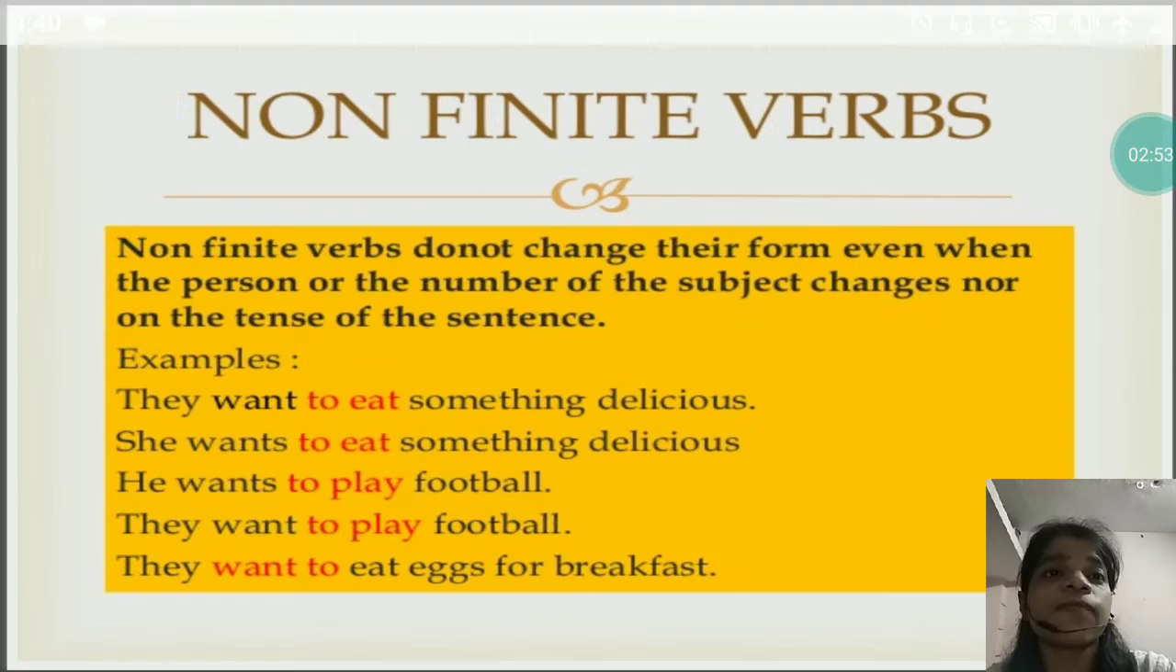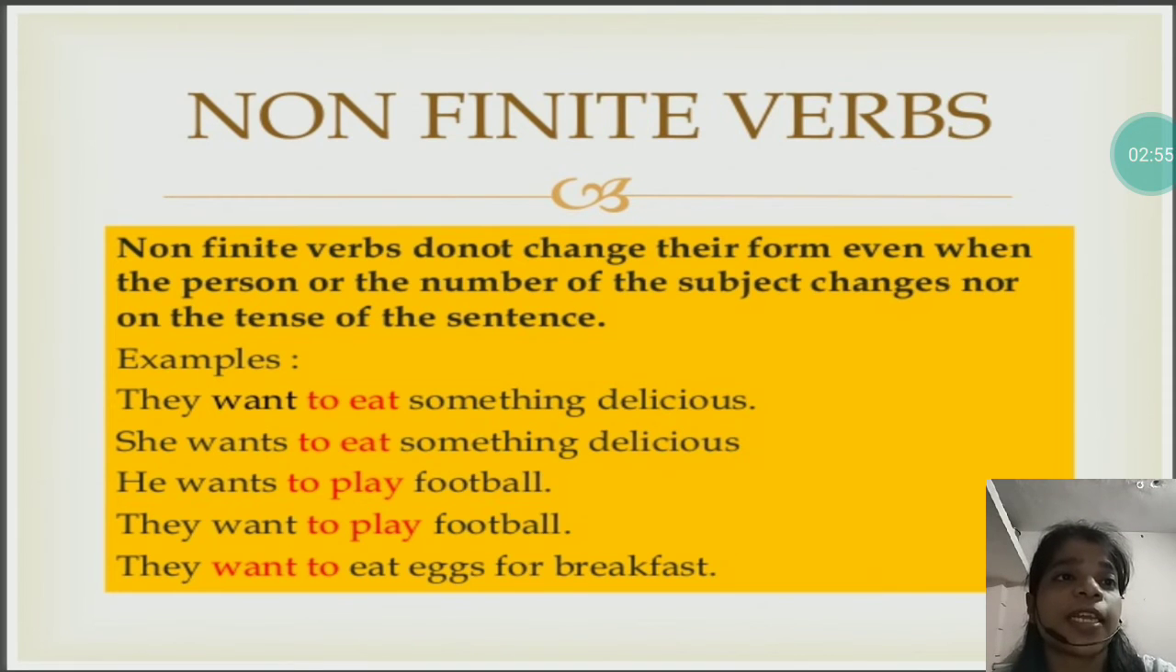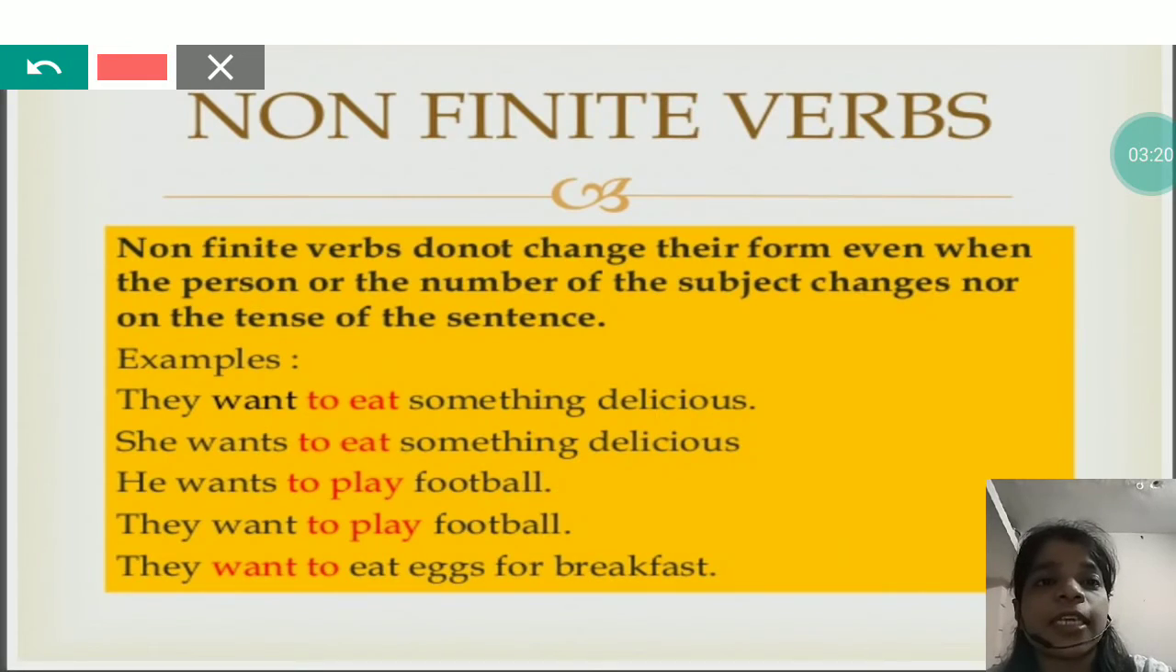Next one is infinite verb, or you can say non-finite verbs. Non-finite verbs do not change their form even when the person or the number of the subject changes, nor on the tense of the sentence. Means if there is any non-finite verb, then it will not depend on the number, person, subject or the tense. For example, I want to eat something delicious. Now to eat is the verb.